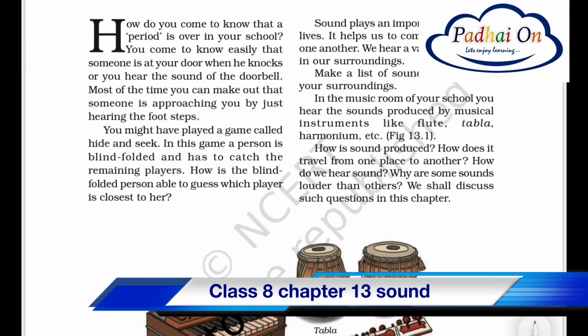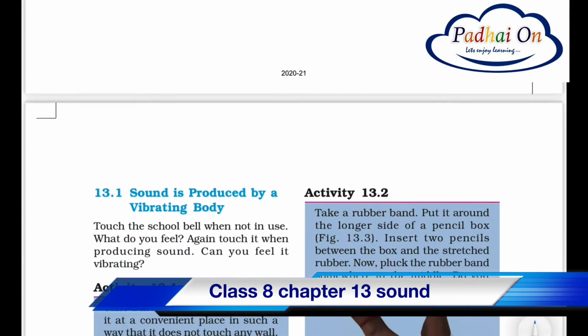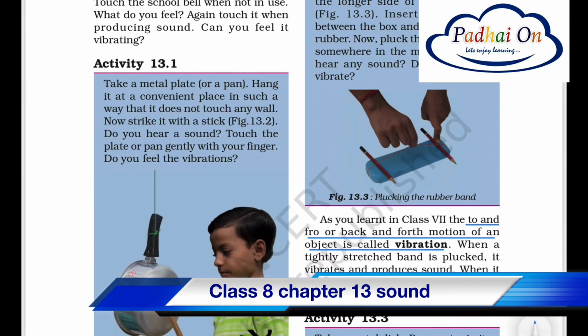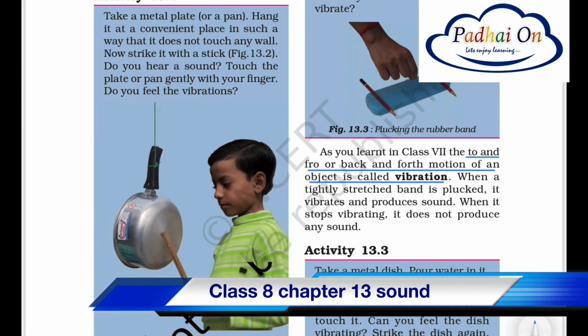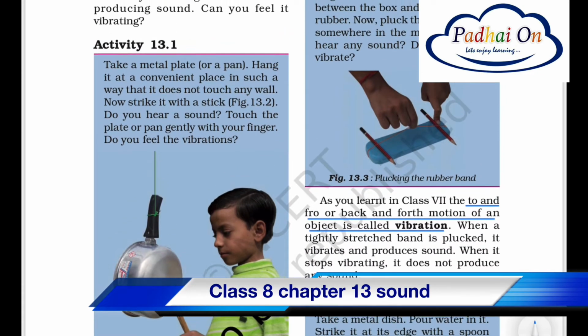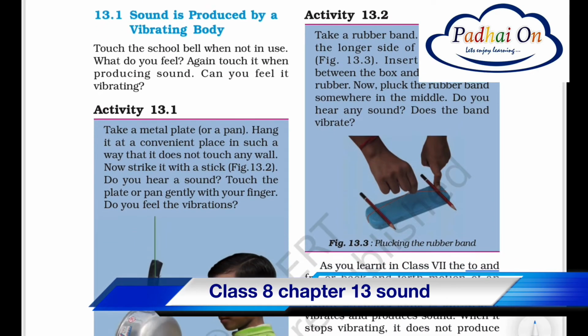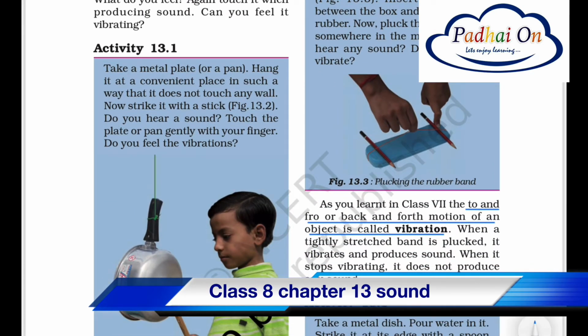Now first of all, how is the sound produced, right? So sound is produced by a vibrating body. Vibrating body means that if one object strikes another one, then by striking it produces the sound, which is obviously a vibration, right? So in 13.1 and 13.2 it shows a boy hitting on the cooker making a sound, as well as a string attached and plucked, which then produces the sound through the vibration.